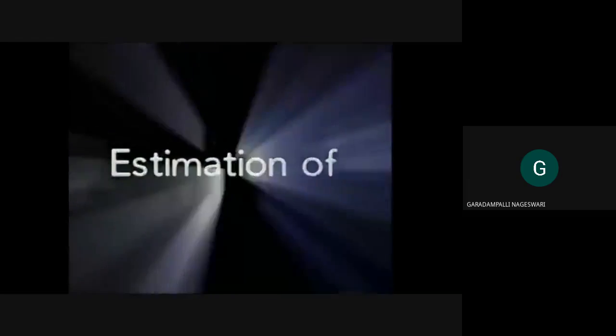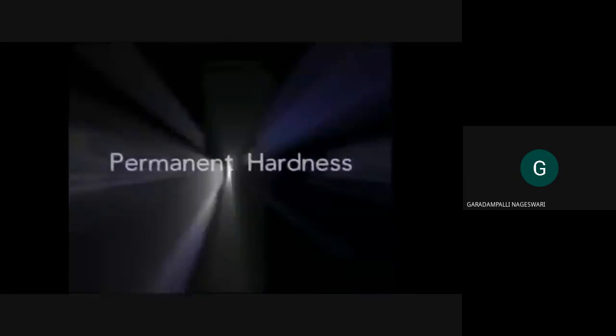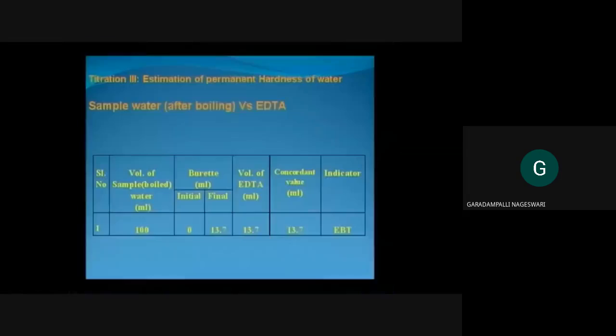In the third titration, we are going to estimate the permanent hardness of the water sample. Here we have taken 100 ml of the water sample and it was boiled to 50 ml, and it is used for your titration.